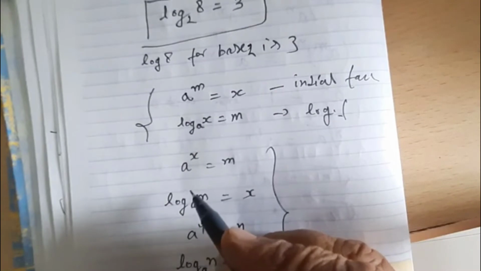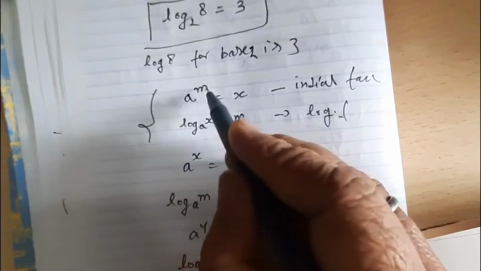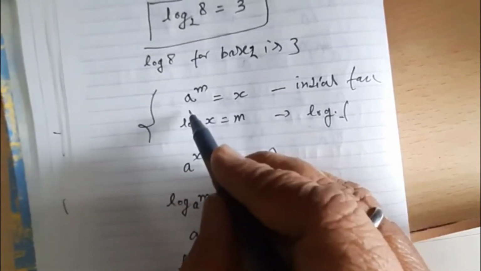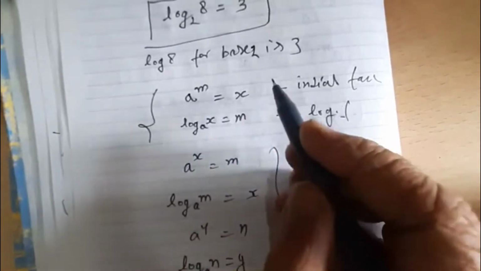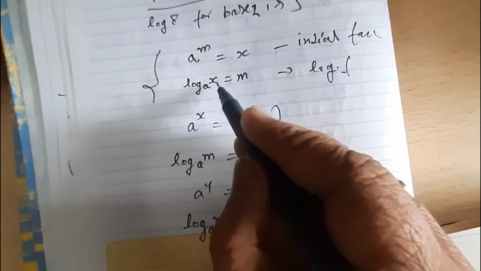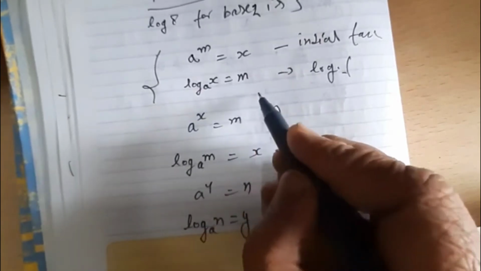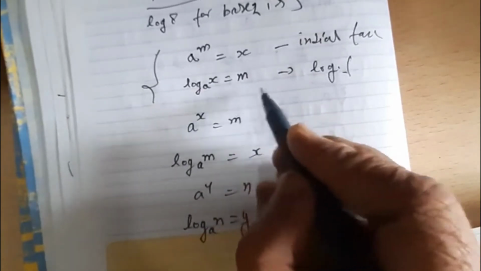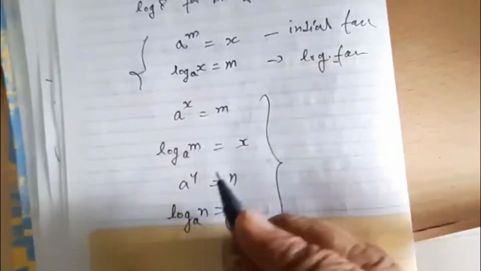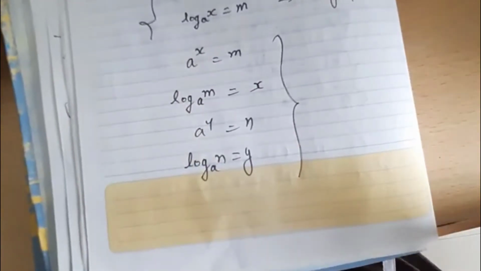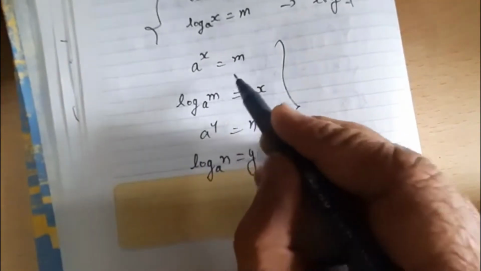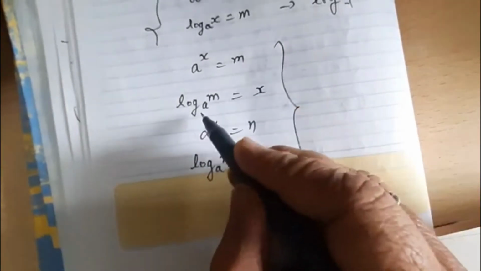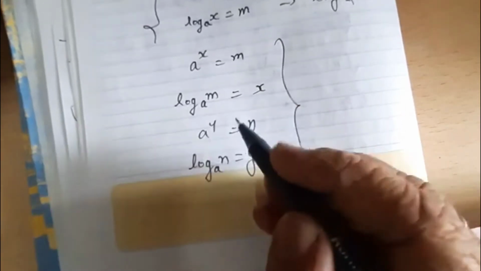अब इसको generalize भी कर सकते हैं. Generalize: a to the power m is equal to x. A is the number, m is the power, x is the result. A is here the base. If we write in log form, log x base a is equal to m. This is the log form. Similarly, any number can be written in the index form and converted into log form. A to the power x is equal to m; log m base a is equal to x.